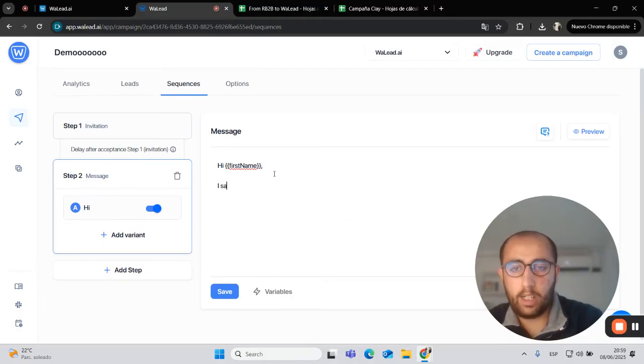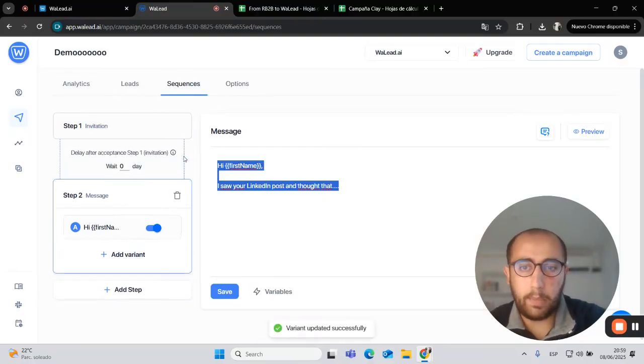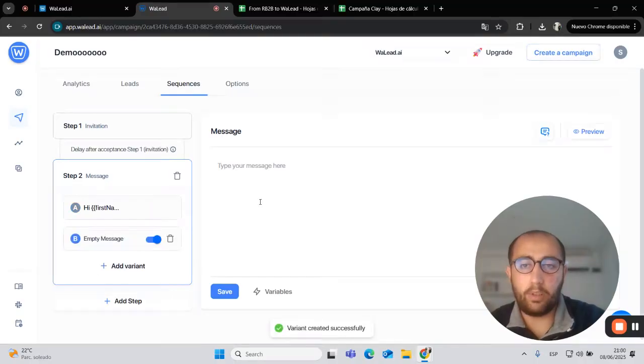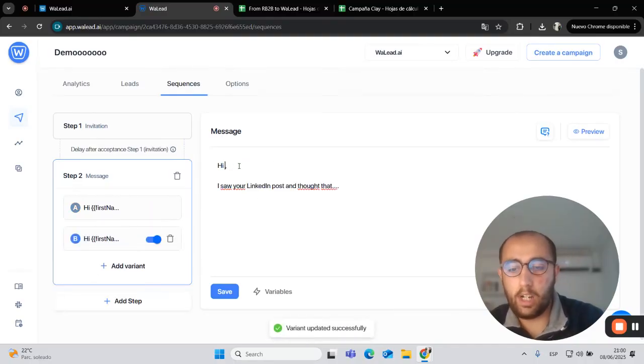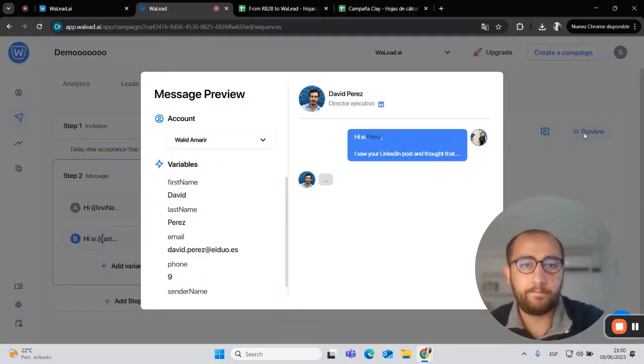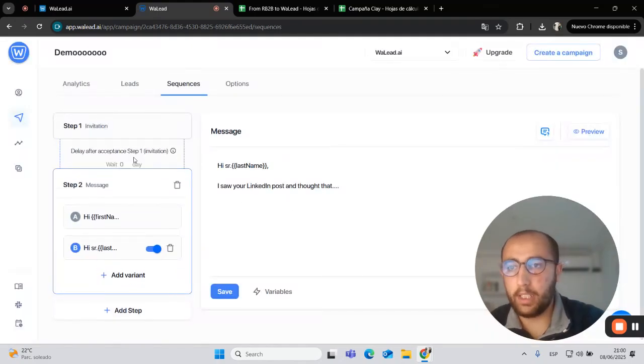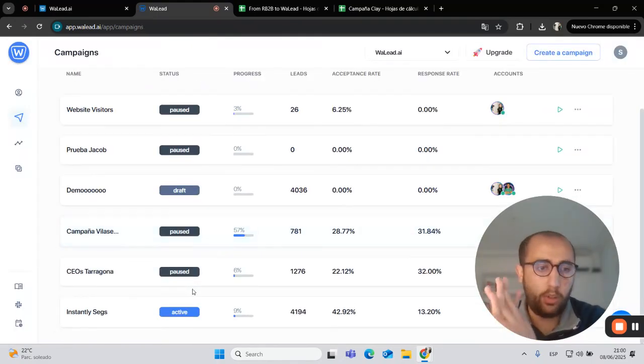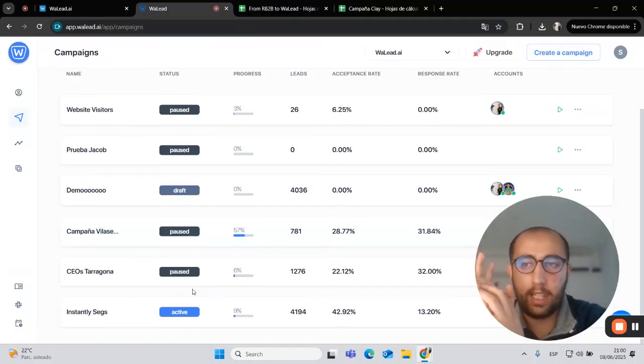And now we can create: Hi first name, I saw your LinkedIn post and thought that, and you can put your prospecting message. You can also create A/B testing. For example, you can do another version like Hi sir, last name, something like this. And then you can also create a preview so you can see how it will look. Here we go. Amazing.